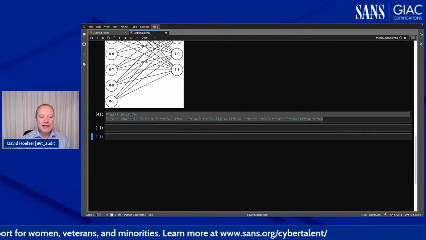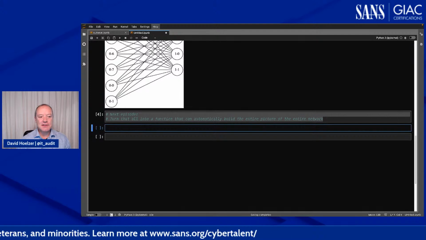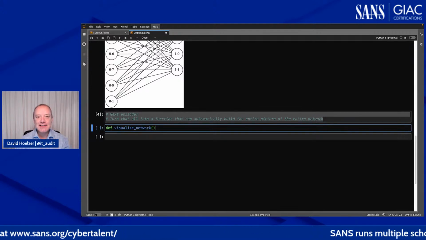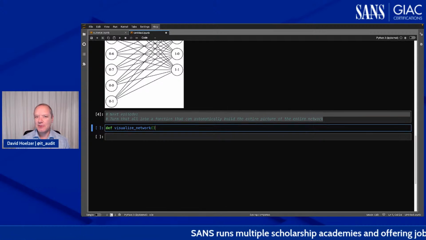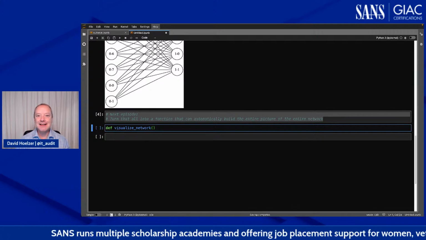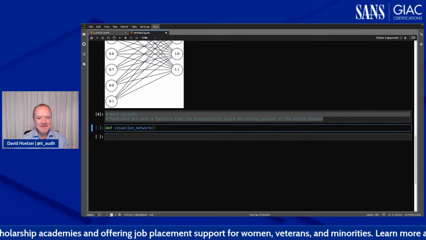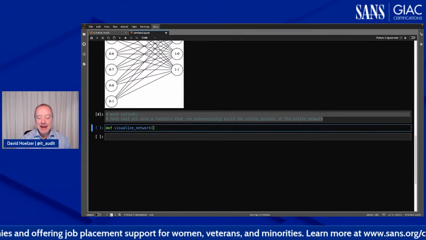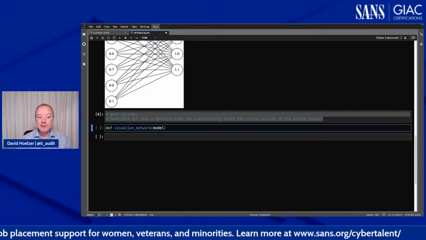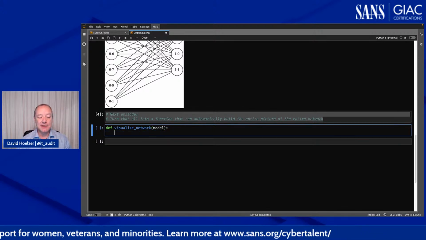So let's create a function. Let's call it visualize a network. That seems like a good choice to me. And as always, on Dave's Python Fails, if you see me doing something a little bit wrong, please save me from myself so we don't spend a lot of time debugging later on. So I've defined that function, but I know already I need to pass it in a model. So there's going to be one argument coming in. At least that's what I think I'm going to have.